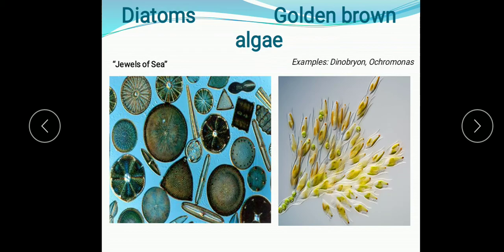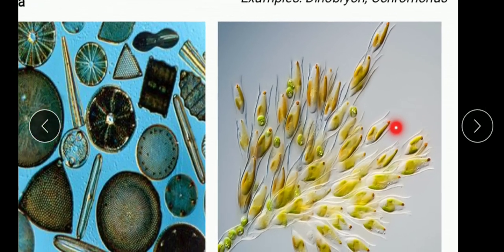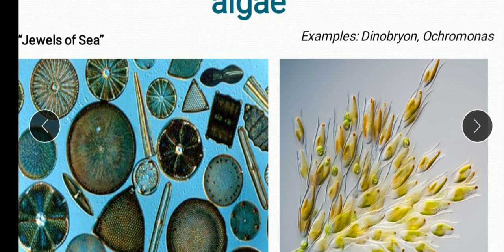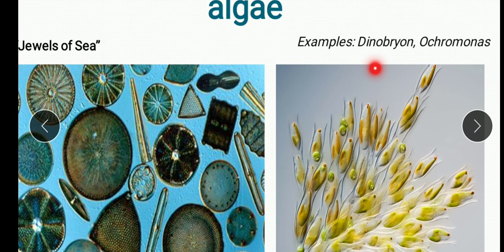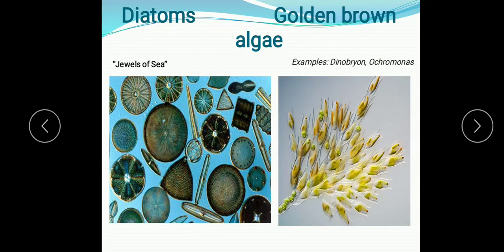Now the golden brown algae are generally known as the desmids also. In some species of this algae, they do not have a cell wall, while others have a pectin rich wall. Pectin is present, and this golden brown algae can move by using one or two flagella. So flagella are also present in them. Examples of the golden brown algae are Dinobryon and Ochromonas. So these are some examples you have to learn. These are the members of the Chrysophyta: diatoms and the golden brown algae, which are known as the desmids also.